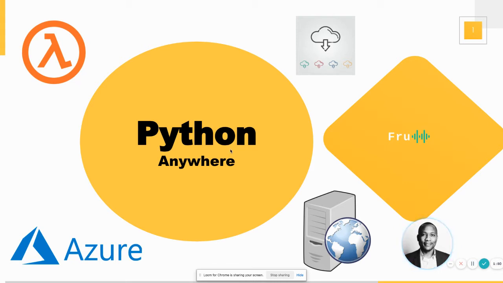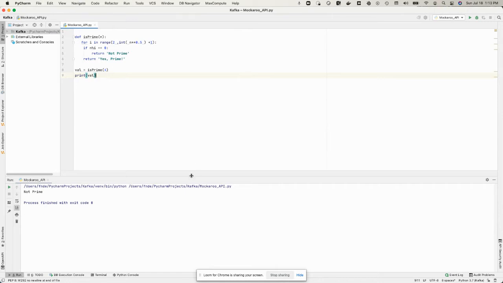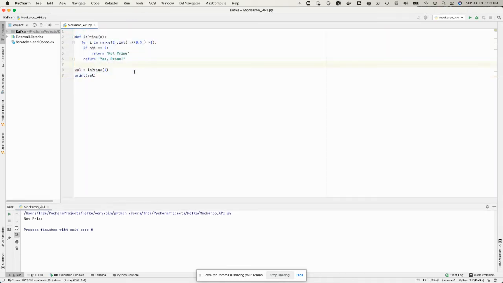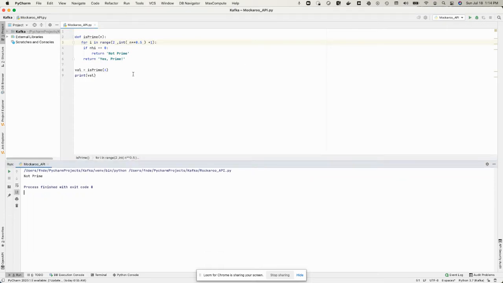Now, that said, I have a little code that is running on my machine here. This is not going to win me any awards. It's a basic code. You can literally copy this from online, from Stack Overflow. And what this code does is it checks if a number is prime or not, right? Replace this with any interesting code you have, and I think the story is going to be pretty much the same. So if I run this code, what it does is you can give it a number.